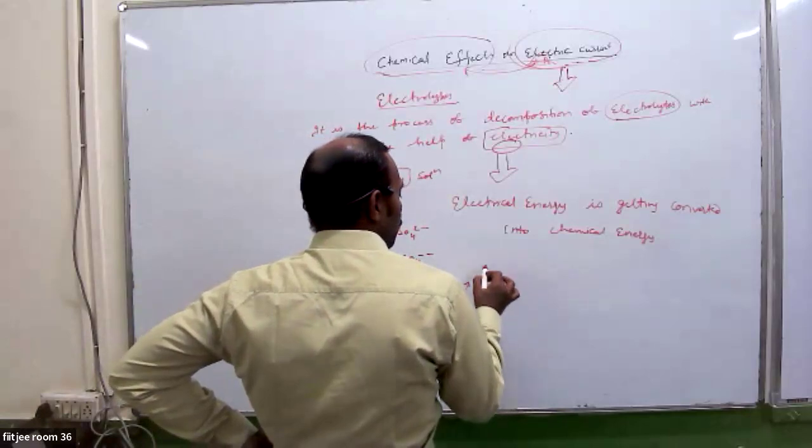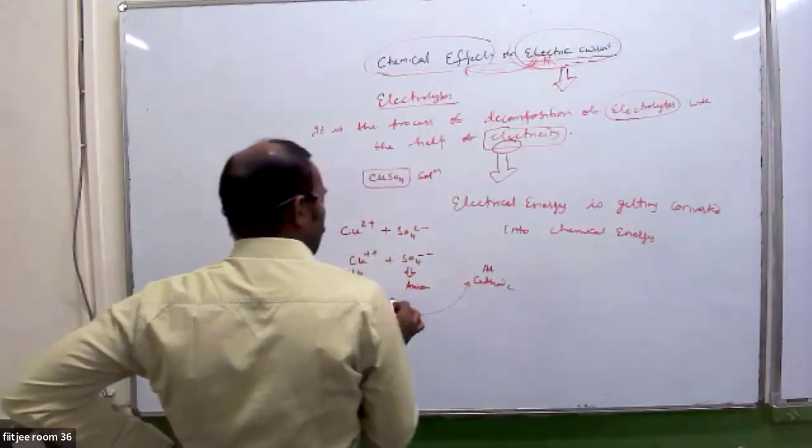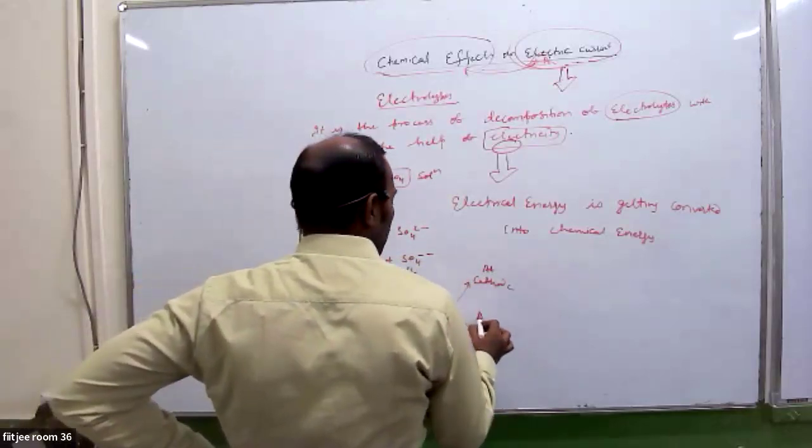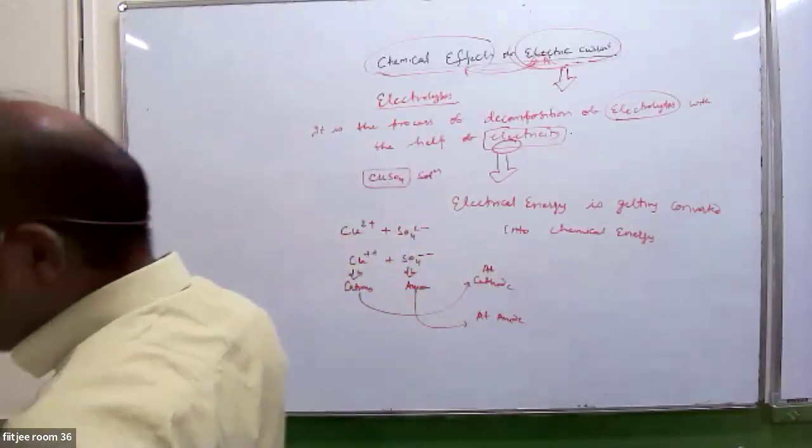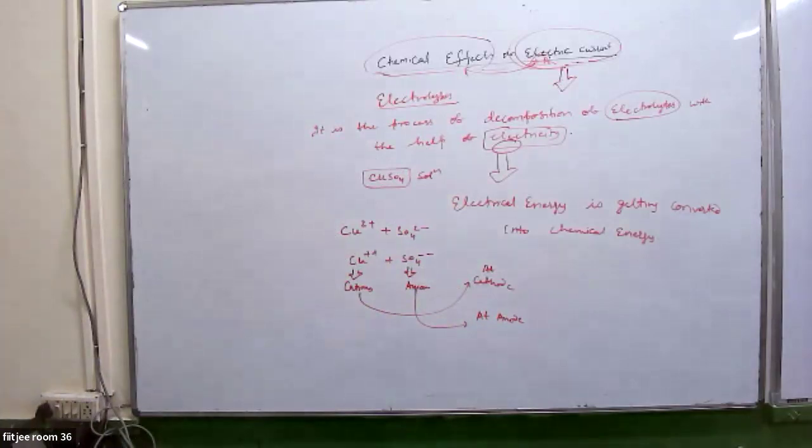So can anyone tell me what happens at the cathode and what happens at the anode? Both of them get attracted, cations go to the cathode and anions to the anode. I am asking where oxidation is taking place and where reduction is taking place. My question to all of you.